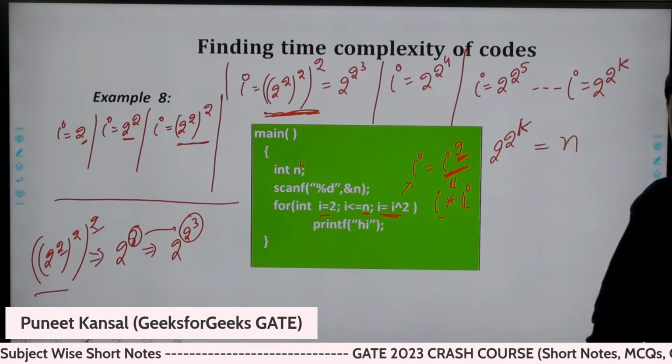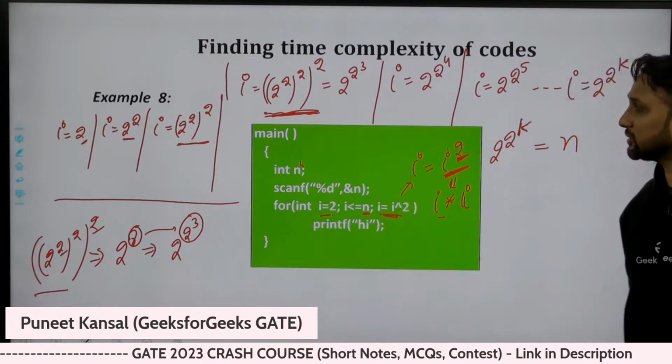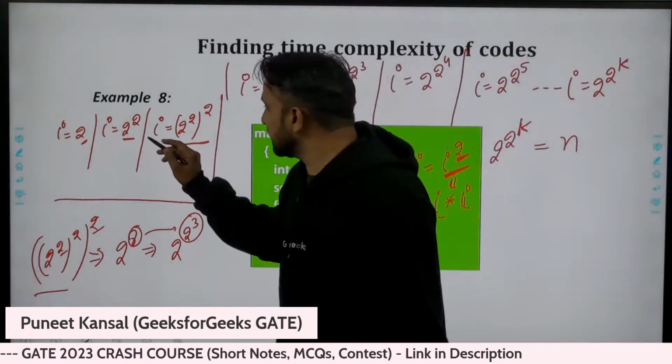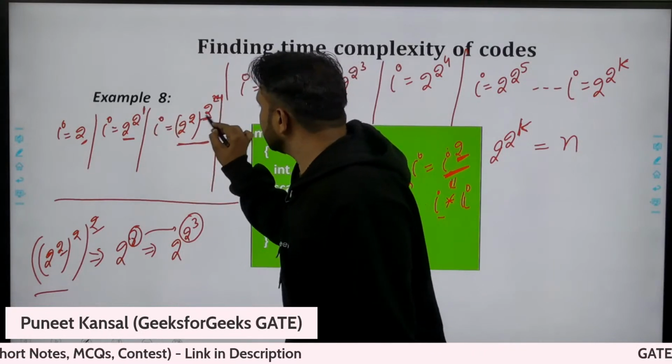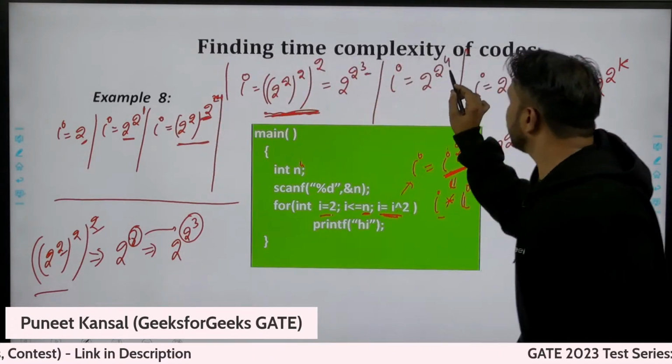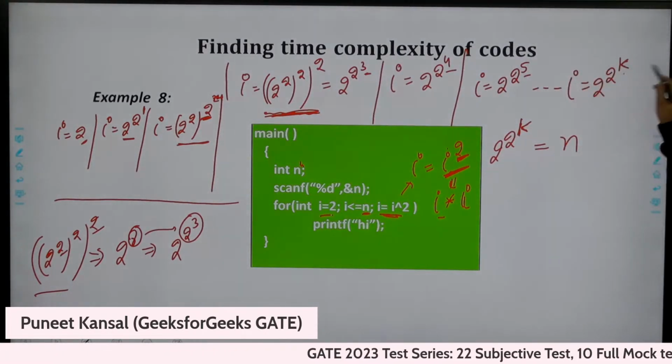What is this k? This k is telling us how many times this loop is executing. See, this is 2 power 1, 2 power 2, 2 power 3, 4, 5, 6, 7, 8, 9, 10, up to k.